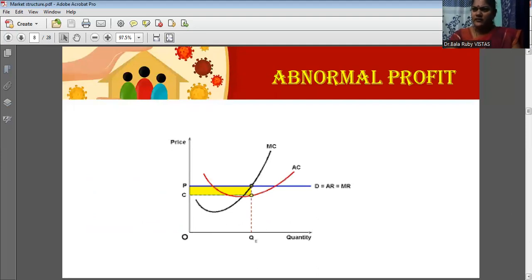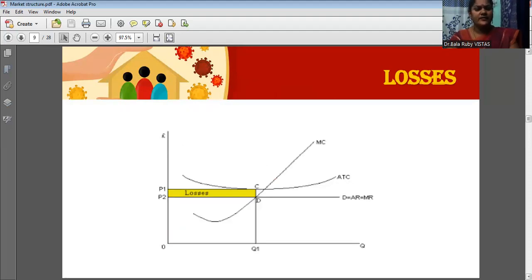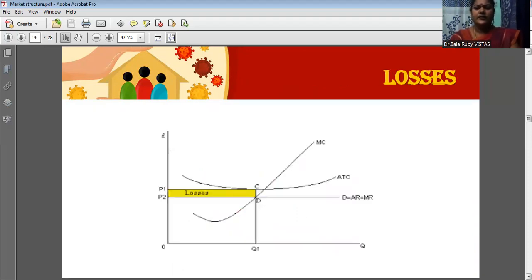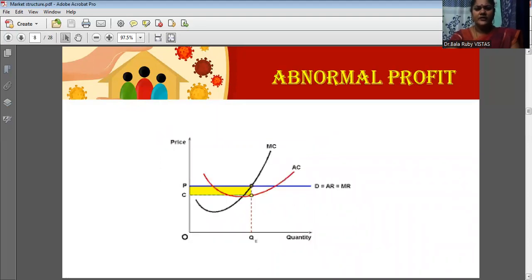See, in perfect competition, mainly there are three possibilities. Sometimes there is a possibility of abnormal profit, or sometimes there is a possibility of incurring some losses, or sometimes there is a possibility of earning normal profit also. Normal profit means there is no loss as well as no profit. This stage is normal profit. The same diagram you can draw, or else we can draw a separate diagram for each profit. First, let us concentrate only on the abnormal profit.